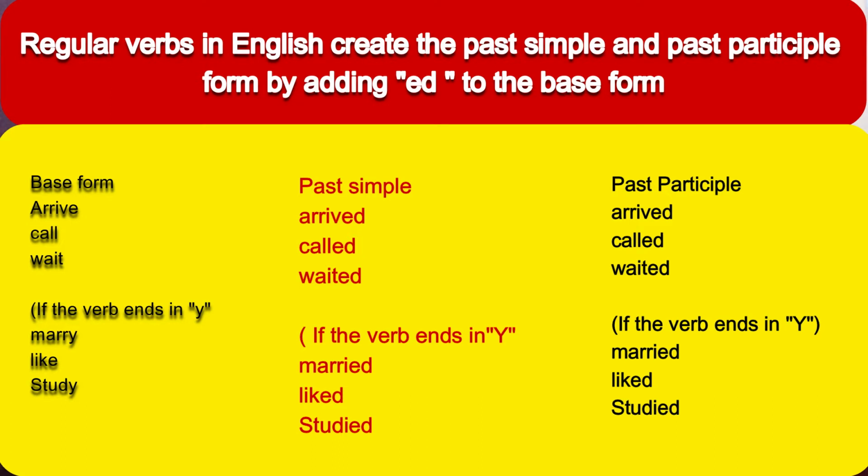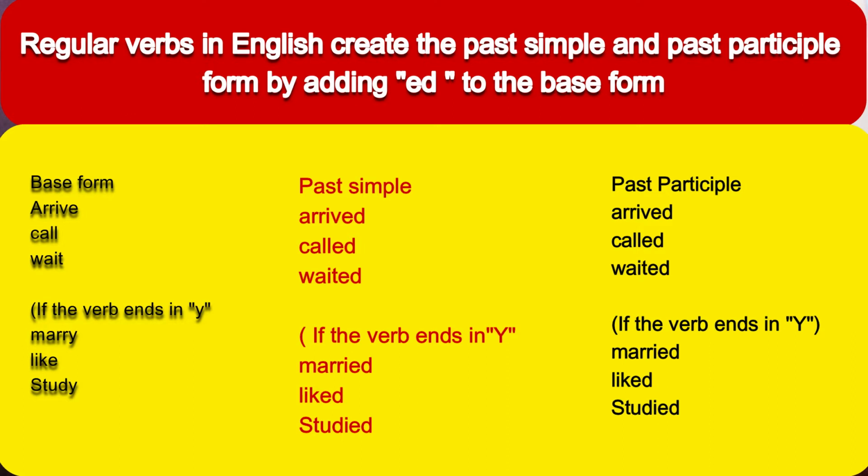So when you form the past simple form, what do you do? You change Y and then you add IED. Marry, married, married. And what is the past participle form? Married. Study, the word is ending with Y and there is a consonant before Y. And what is that consonant? D. So how will you change it? You will remove Y and you will add IED. Studied. Past participle will be studied.